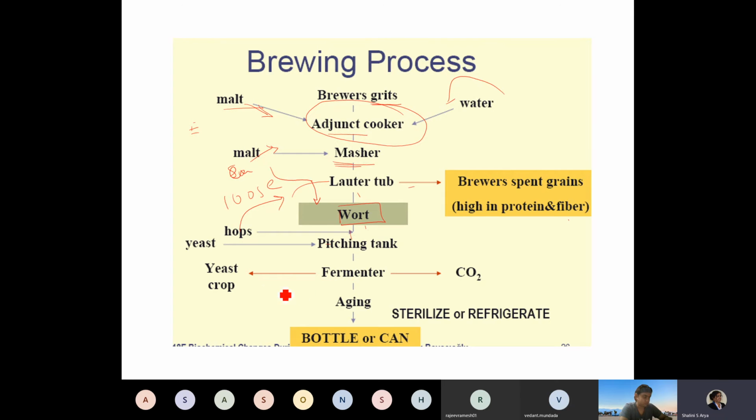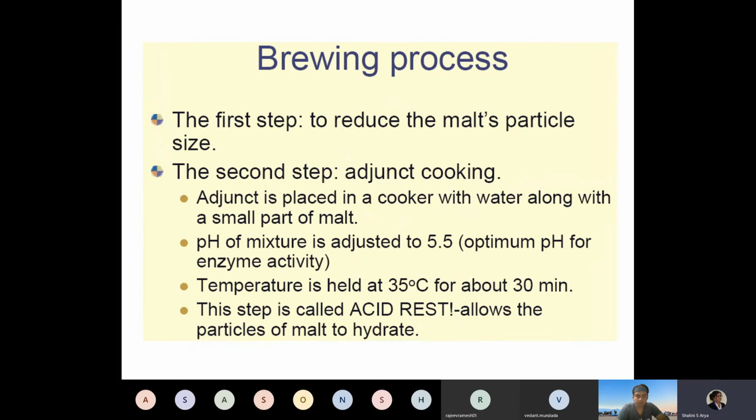The hop comes on the top of the surface once the fermentation is reached at an appropriate level, and carbon dioxide is released at an appropriate level, or ethanol content is achieved, then the yeast is cropped or removed and the aging is carried out for the beer, and then this is sterilized or refrigerated or bottled and corked. So each step we will see in detail.